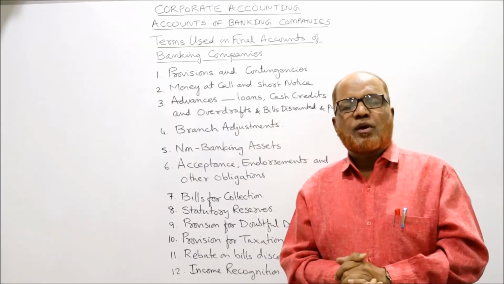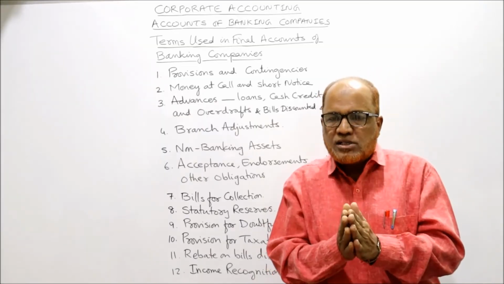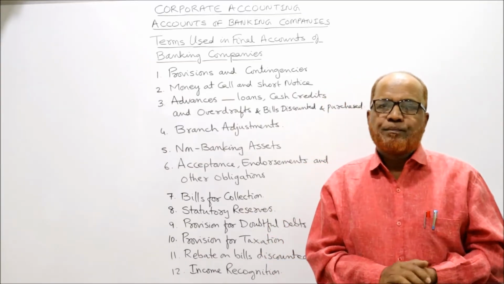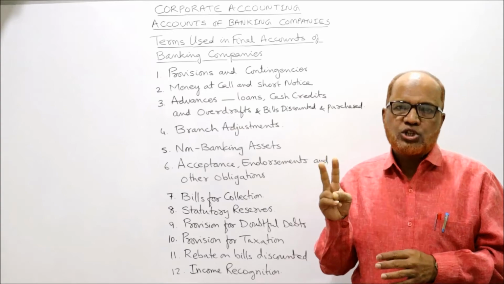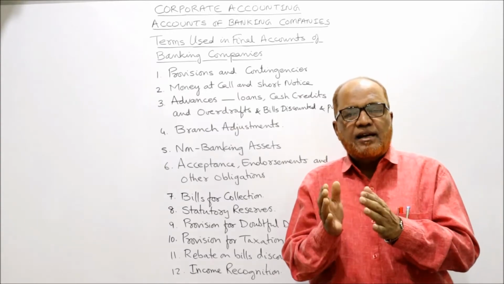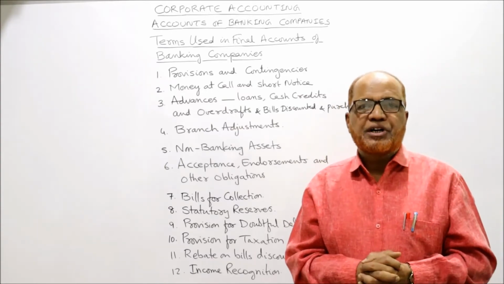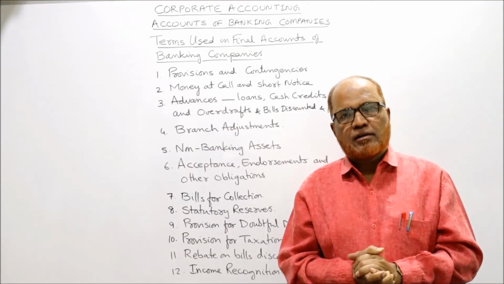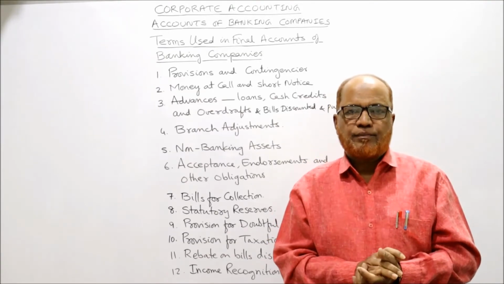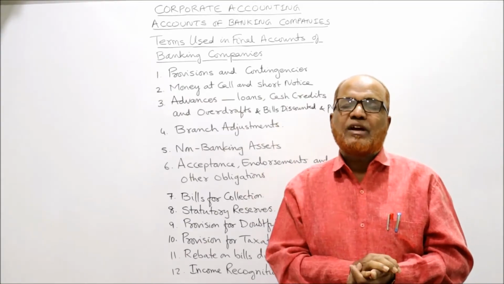Then we have discussed the profit and loss account. The profit and loss account will be divided into 4 parts. The first part is income. Under income, there are 2 schedules: interest earned, schedule number 13, then other income, schedule number 14. These 2 together will be the total of income.